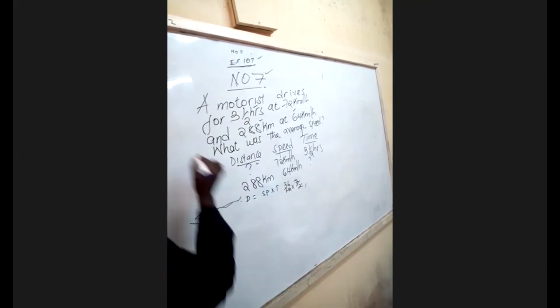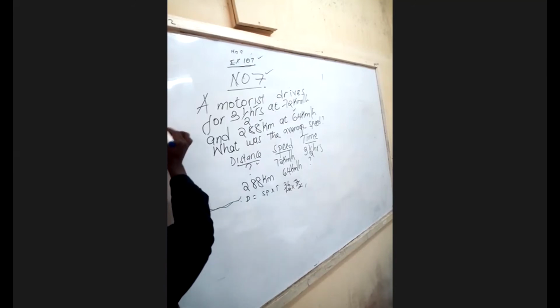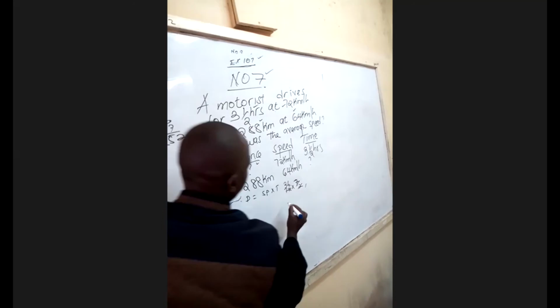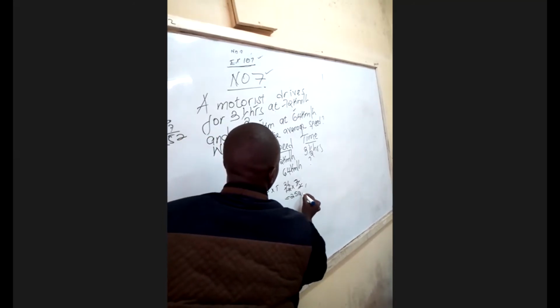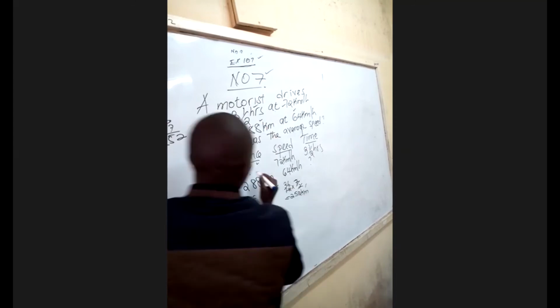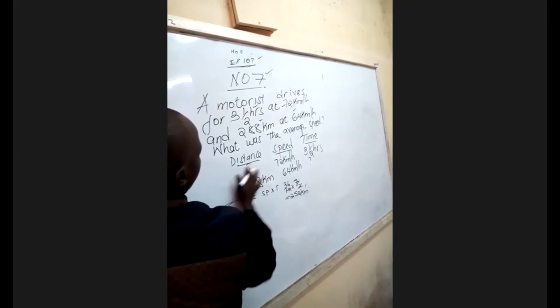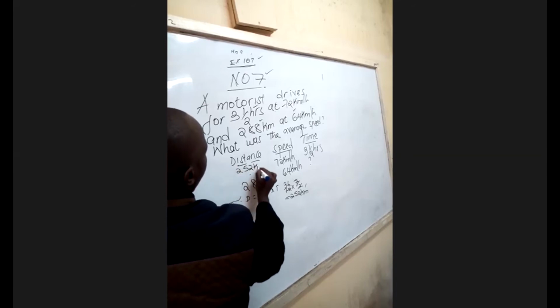So we are going to have 36 multiplied by 7, which gives 252 kilometers. So the distance here will be 252 kilometers.